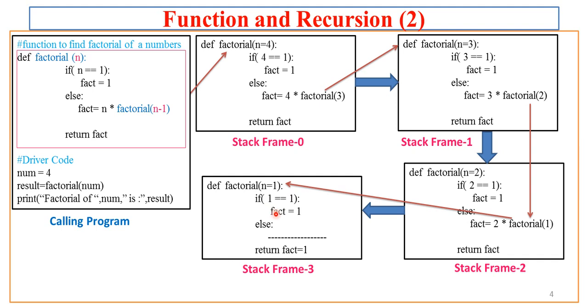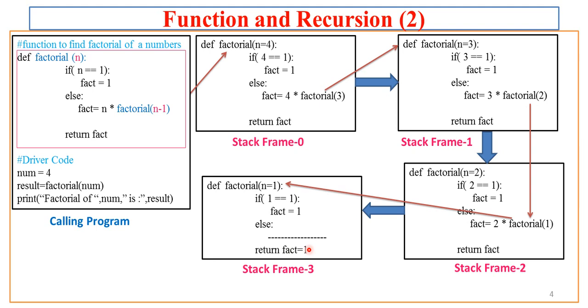And what is there in the if part? In the if part we have just an assignment of value 1 to the variable fact. So there won't be any else part execution, and there won't be any further generation of this factorial copy, as there is no call to the factorial function within itself. So after the if it will get into the code after the else part. What is the code after the else part? It is nothing but return fact with the current value 1.